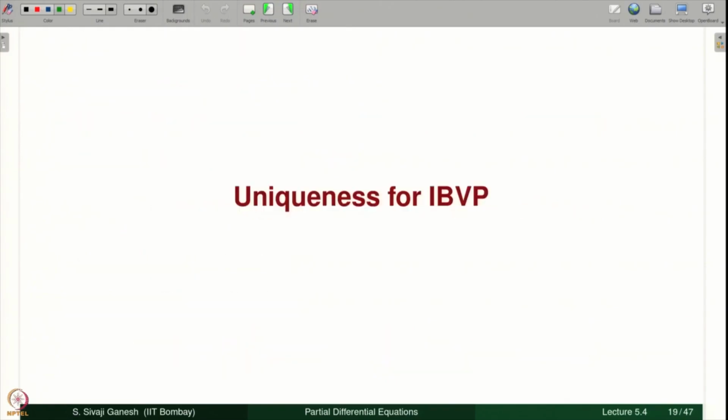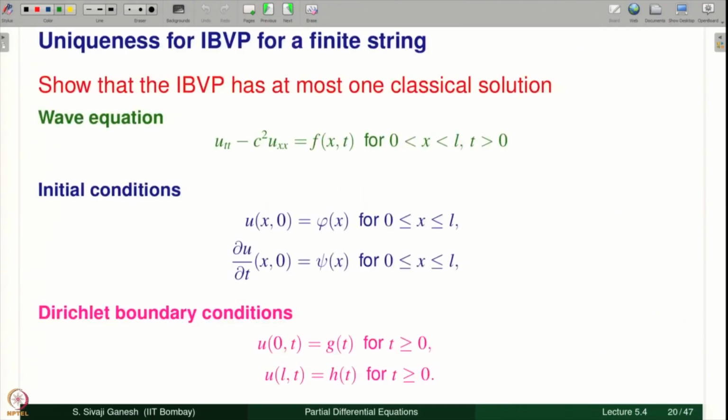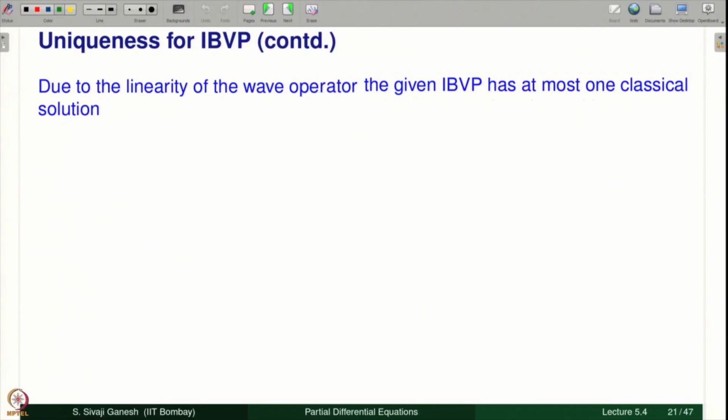Now let us look at another proof of uniqueness for IBVP. Show that the IBVP with the non-homogeneous wave equation, non-zero Cauchy data and non-zero Dirichlet boundary conditions has at most one classical solution. Strategy is the same, let U and V be solutions, take the difference and find out the equation satisfied by the difference.